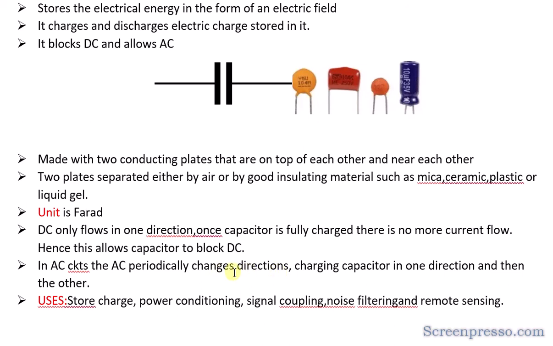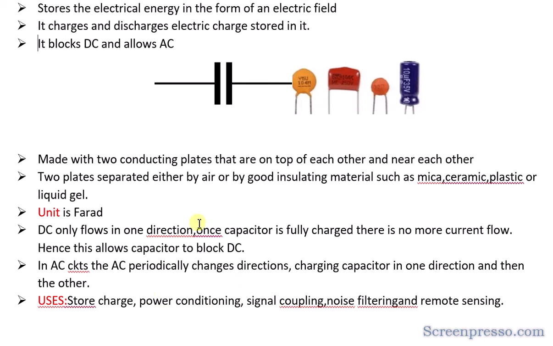So it has two directions and continuously changes direction, charging the capacitor in one direction and then the other. Hence it allows AC to flow through it. This is also one of the reasons that the capacitor allows AC and blocks DC.